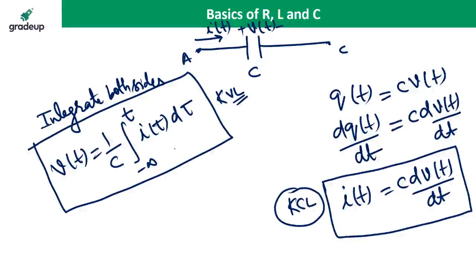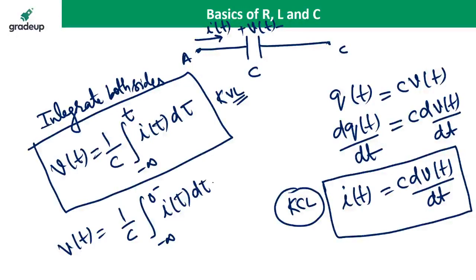And if you break the limit, you get v(t) is equal to 1 by C integral from minus infinity to 0 of i(tau) d tau plus 1 by C integral from 0 to t of i(tau) d tau.